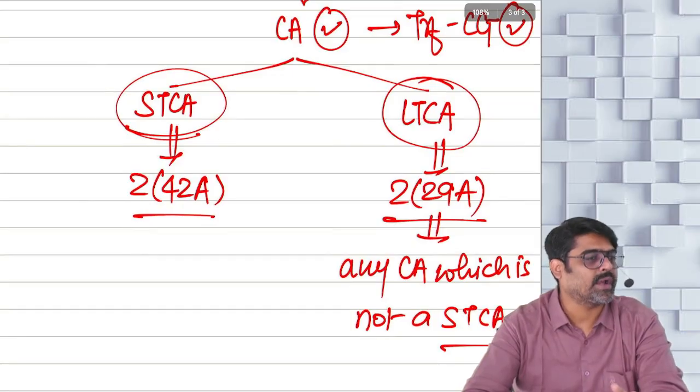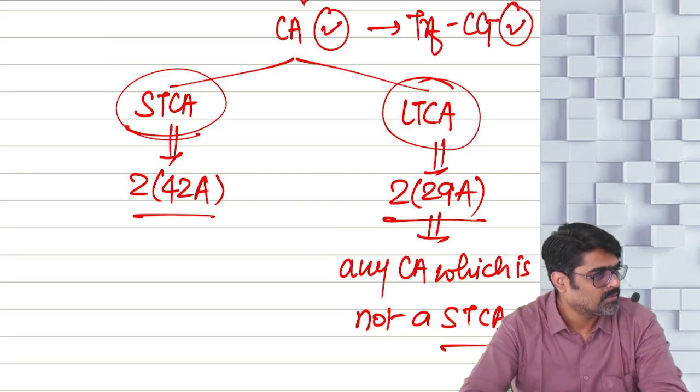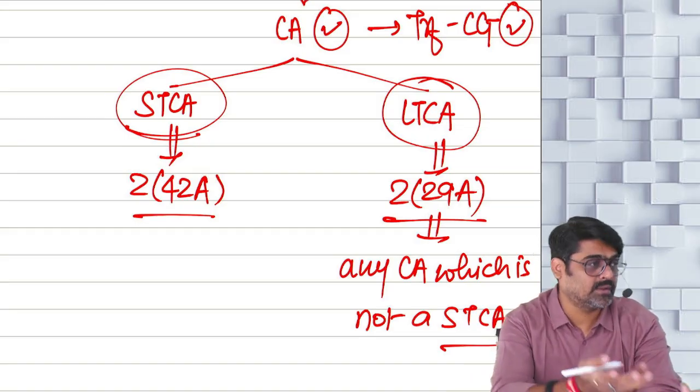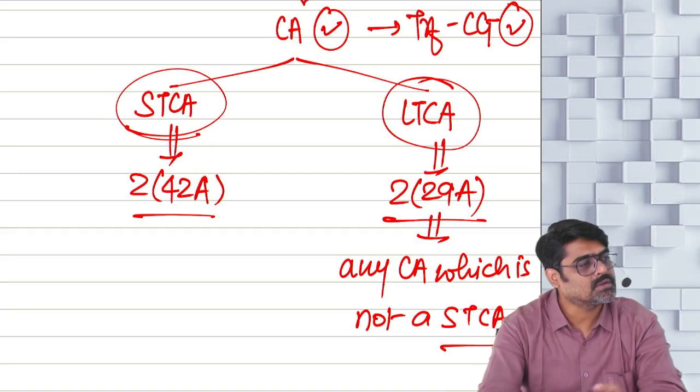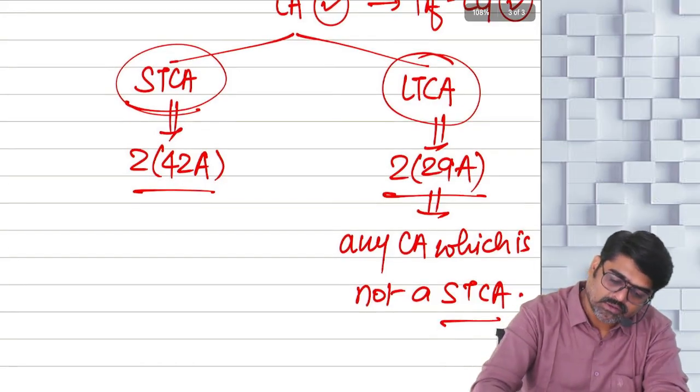So first you try to make your asset short-term. If your asset does not become short-term, definitely it is a long-term. So now what is a short-term capital asset? Short-term capital asset, define. Now if your asset falls in this definition, it is short-term. And if the capital asset does not fall in this definition, then it is long-term. Understanding? So now pay attention.